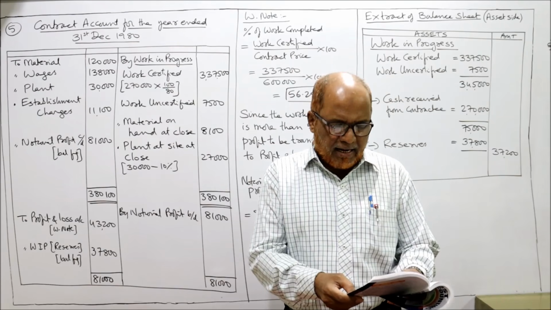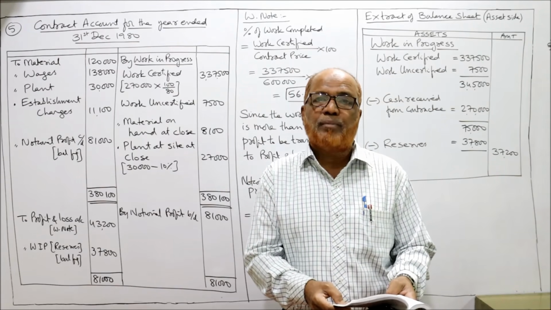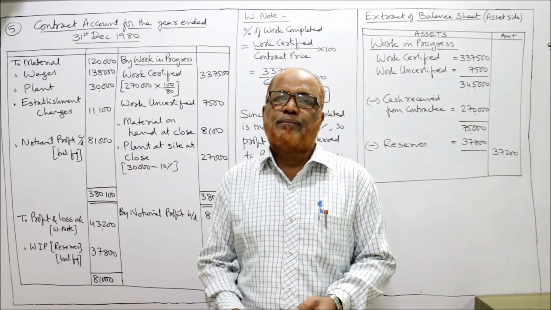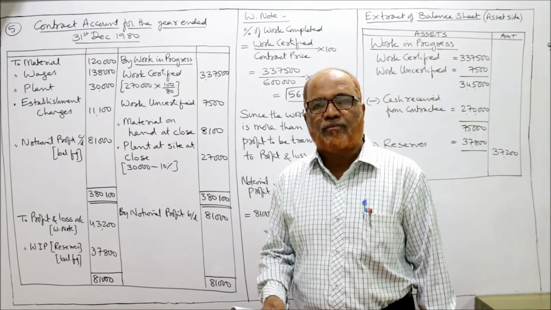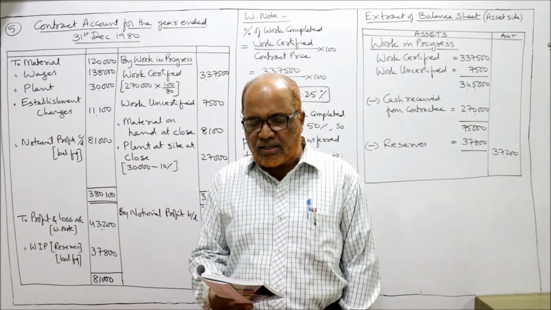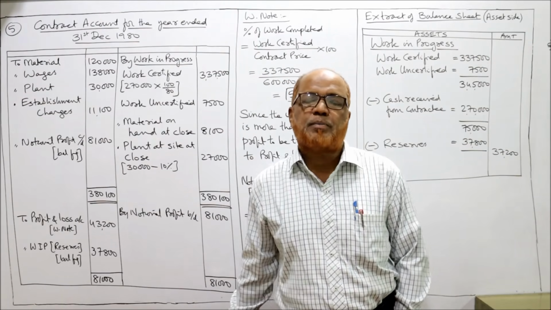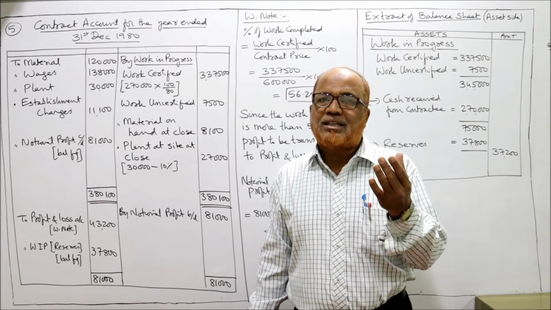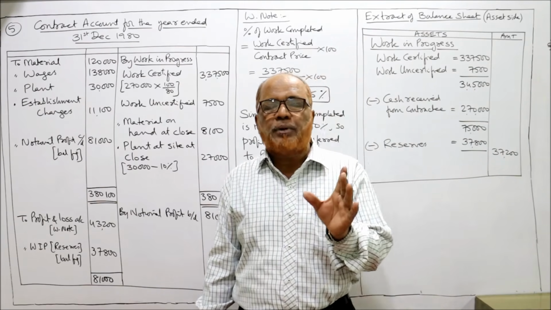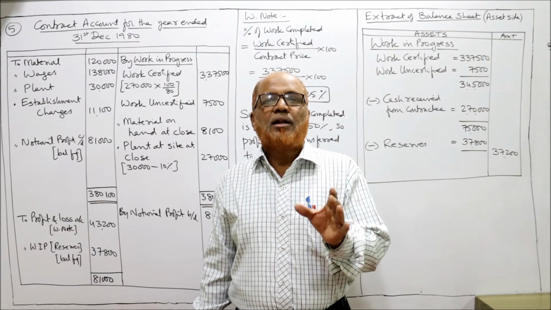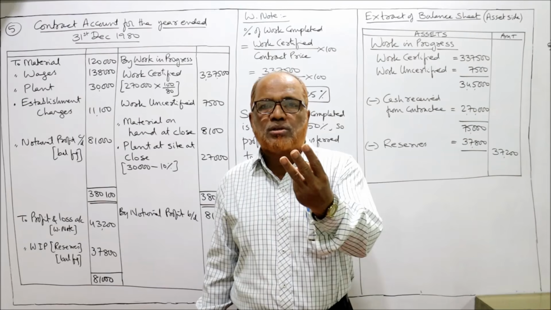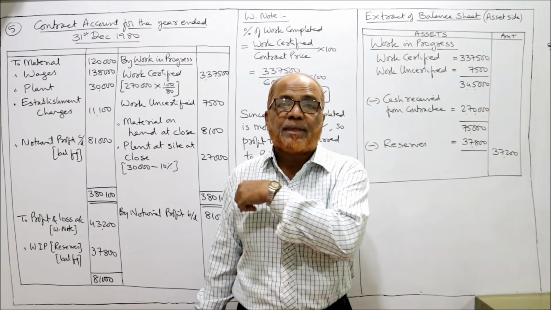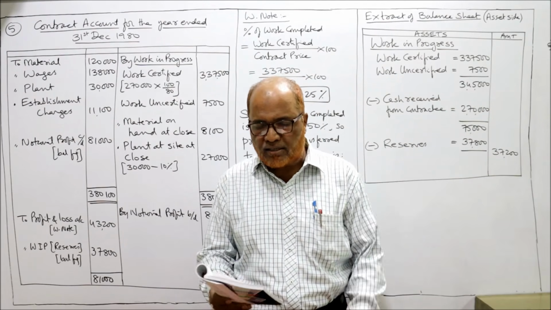The value of material on hand is 8,100. This is the value of material at the end. And the work finished but not certified was 7,500. This is uncertified work. Then prepare the contract account assuming depreciation on plant at 10% per annum. Plant issued 30,000 at the beginning of the year, so 30,000 into 10% is 3,000. Subtract 3,000, and 27,000 is the value of the plant to be taken on the credit side of contract account.